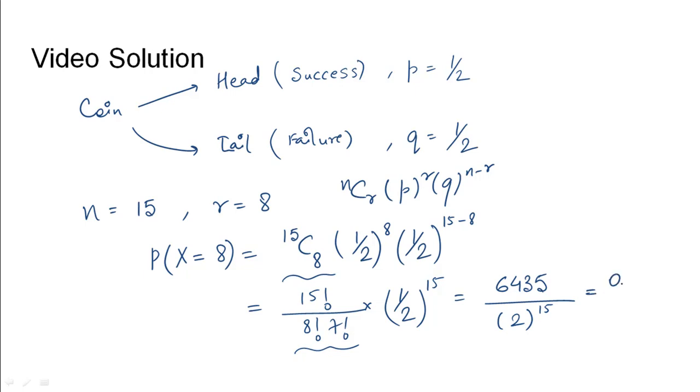This would turn out to be 0.19638 and so on. Since the question instructs us to round it off to 3 decimal places, we'll get the answer as 0.196. Using the concept of binomial distribution, where a coin is tossed 15 times and it is found that for 8 trials to result in heads, the probability will be 0.196.